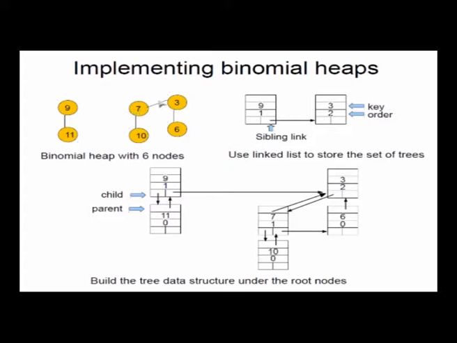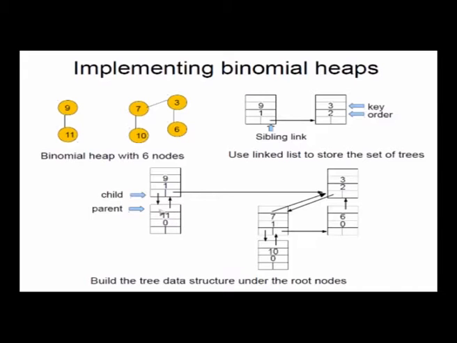How do I store the insides of the binomial tree, what is going on inside? I can use these two pointers now. This first pointer is the child pointer. Now clearly there are not going to be 2 children, but multiple children, because we know that a binomial tree is not a binary tree. So you might have k children for a node. Therefore I don't want to store k pointers here, because I don't even know how many k's there are. So I only store the pointer to the first child, the leftmost child.